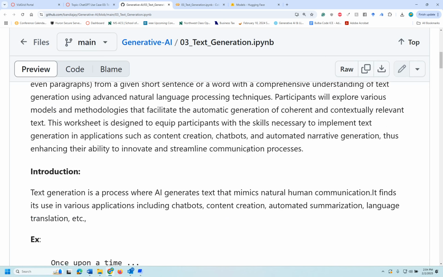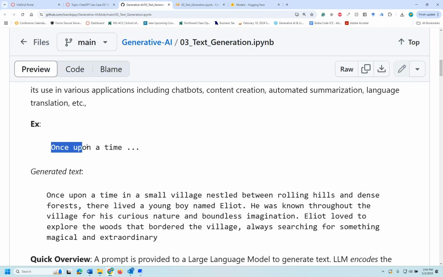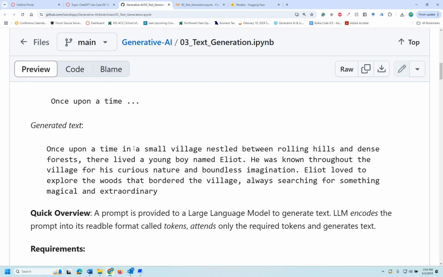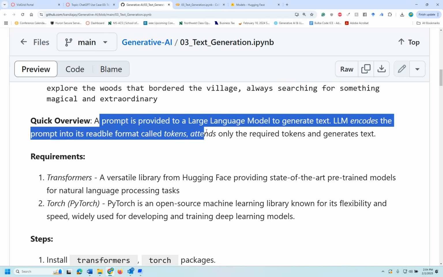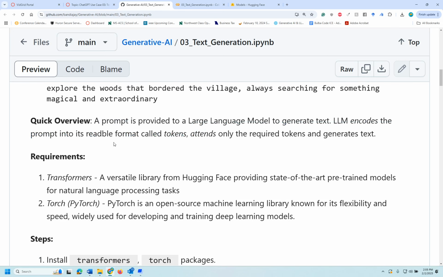Make sure you read the goal, introduction, and all that. The input is "once upon a time," and it generated something like "once upon a time in a small village, nestled between rolling hills and dense forest." A quick overview: a prompt is provided to the LLM, and that LLM encodes the prompt and converts it into tokens. This is similar to the transformer model discussed in module 2 in class, which attends to the required tokens and generates the text.